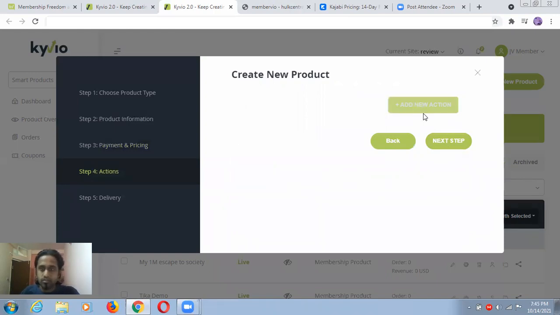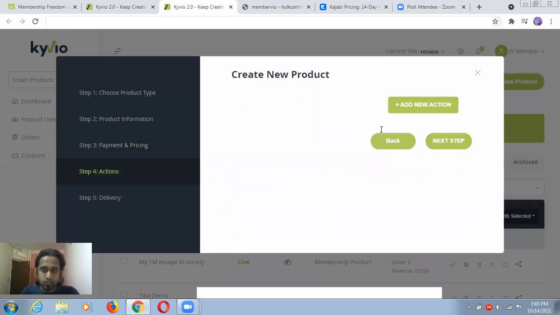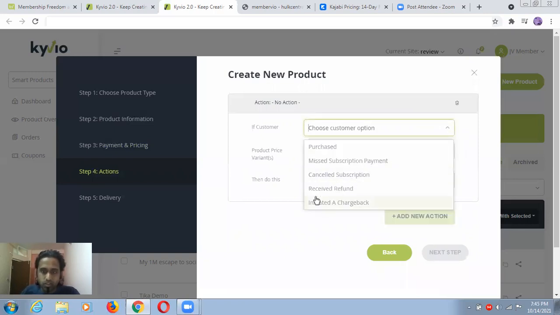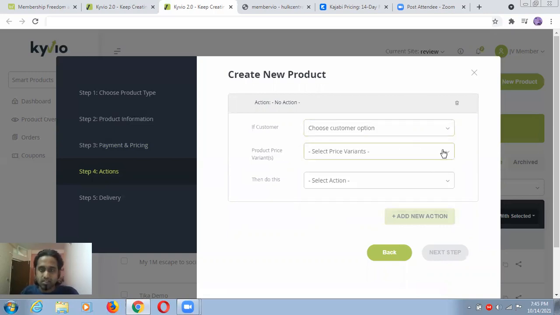Okay, some actions, let me show you. Customer options, and so on. Okay, you can do all these things, but right now we are just going for basic, just to understand what will come. Okay, price variants, then do this and all.